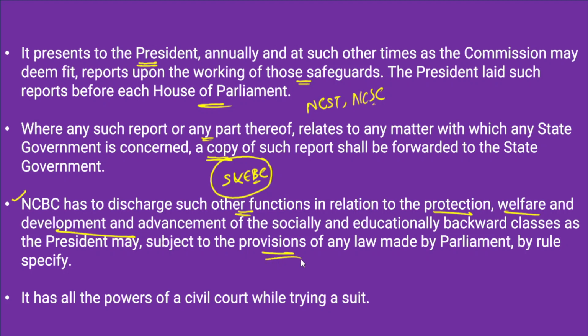Any provisions made by the parliament, or any rule that is specified, those roles are also performed by the commission. And the other thing is that it has all the powers of a civil court while trying a suit. For example, it entertains complaints against the state, individuals, private companies, or any other body.